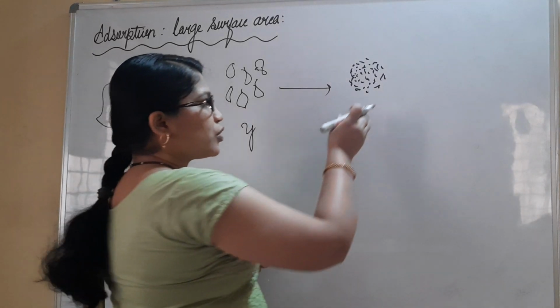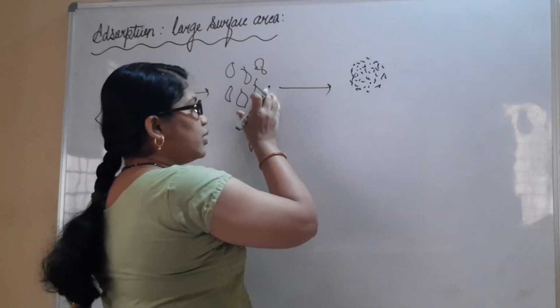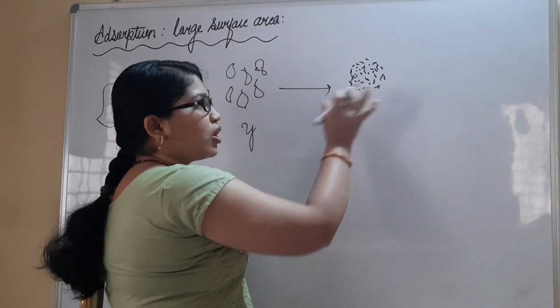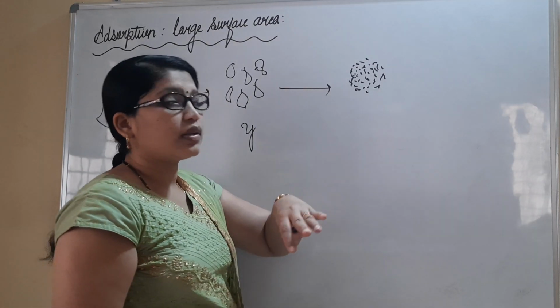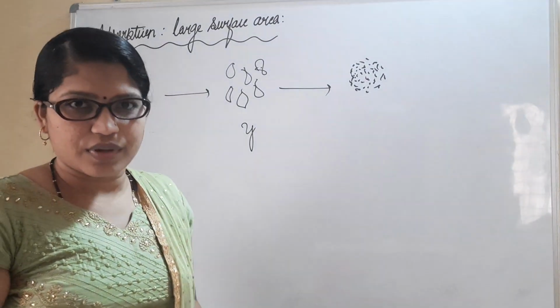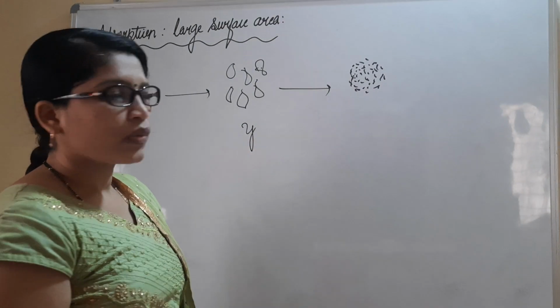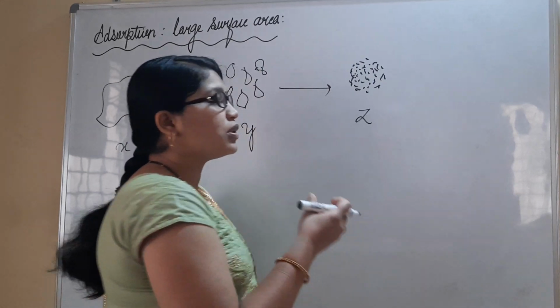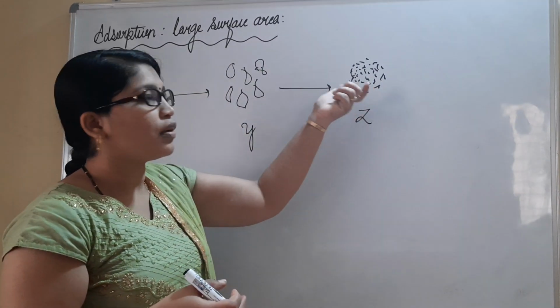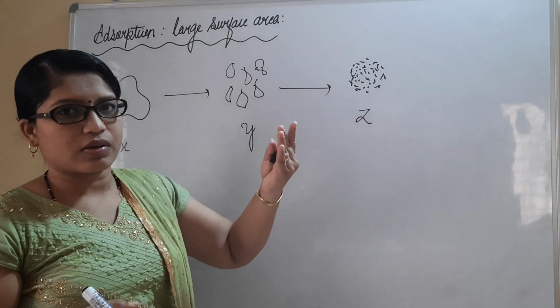Similarly, we have smaller pieces also than this. Y pieces, ginta smaller pieces adavu, like sand particles. Sand particles will be having more surface area than that of the Y. So if you consider this as a Z, if you just pour the water, what happens? Water will be retaining there for some time and then it will pass away.